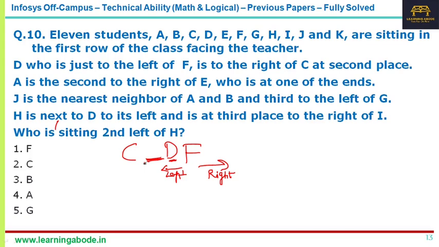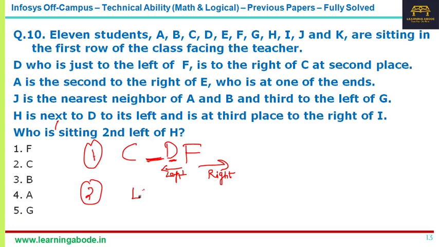A is second to the right of E, who is at one of the ends. So E is at one of the ends, and A is second to the right of E. This is a very good clue.